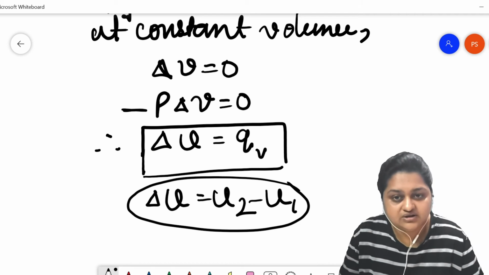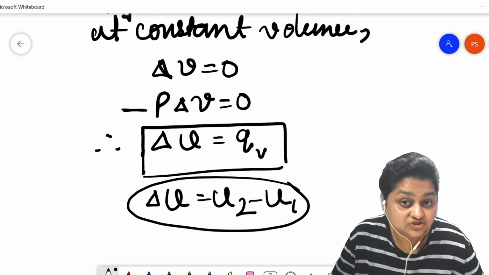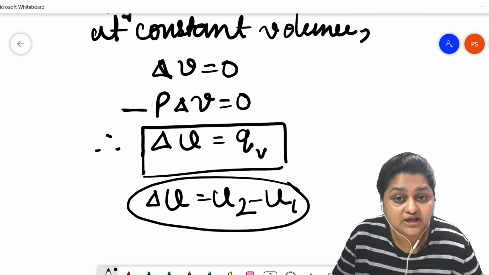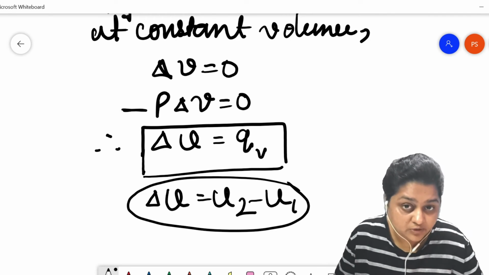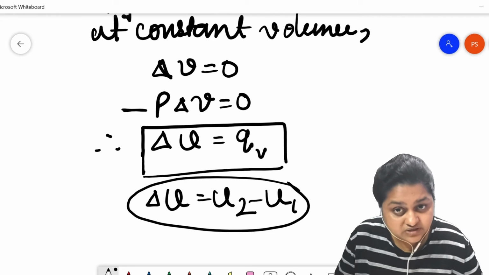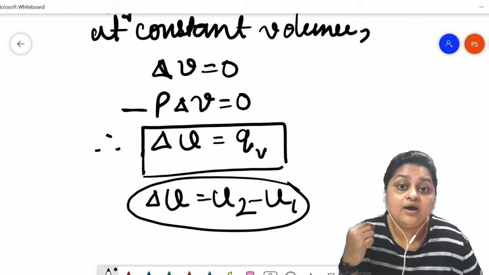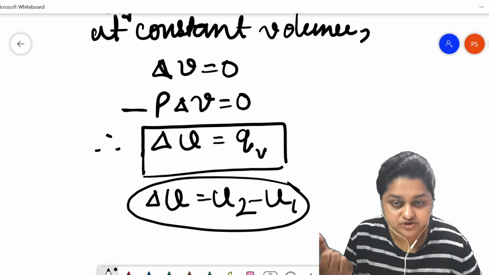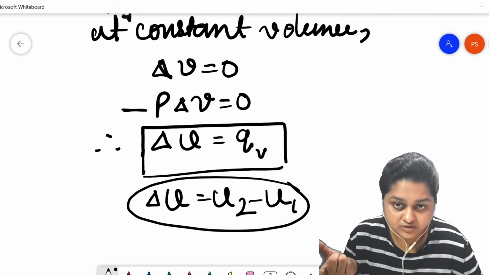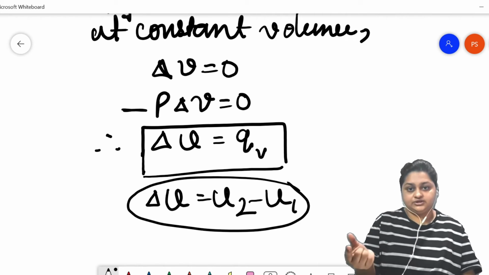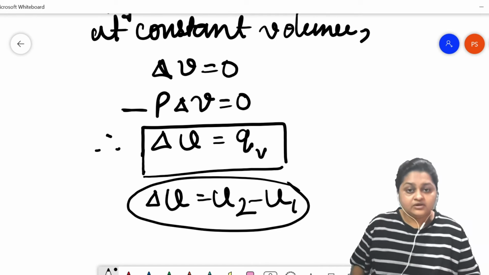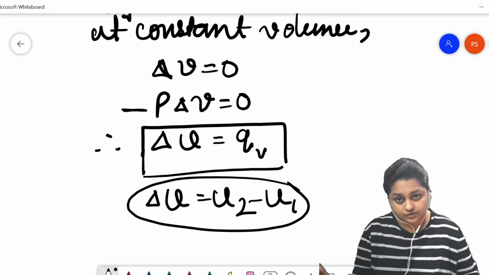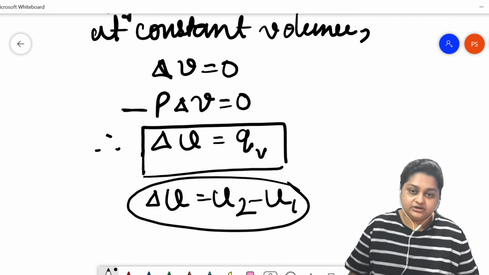Then what is the definition of the change in the enthalpy? Change in the enthalpy is the heat energy associated with the thermodynamic process of a thermodynamic system when the process is occurring at constant pressure. Heat exchanged at constant pressure is the change in the enthalpy. Heat exchanged at constant volume is the change in the internal energy.